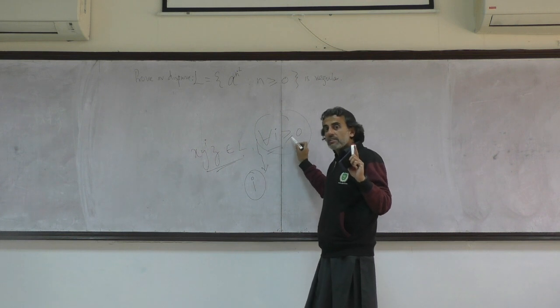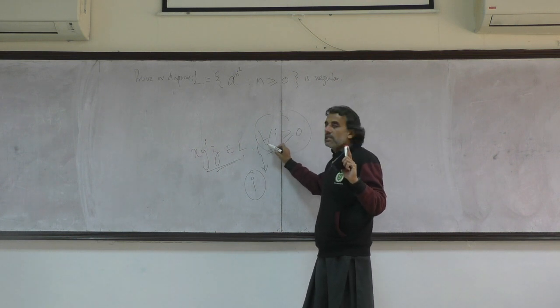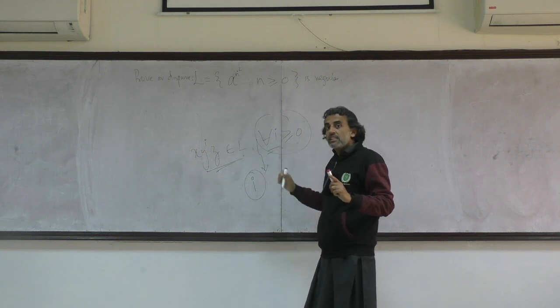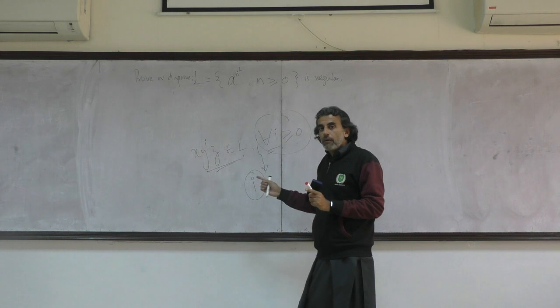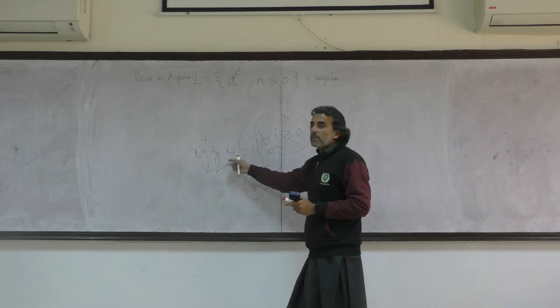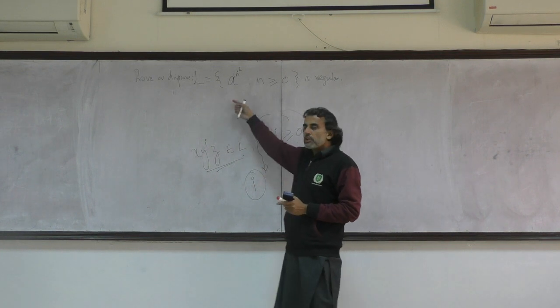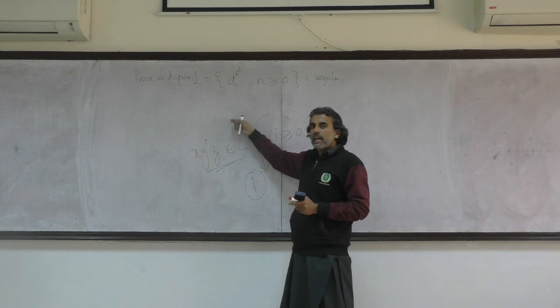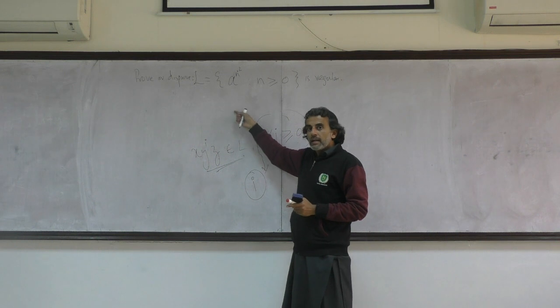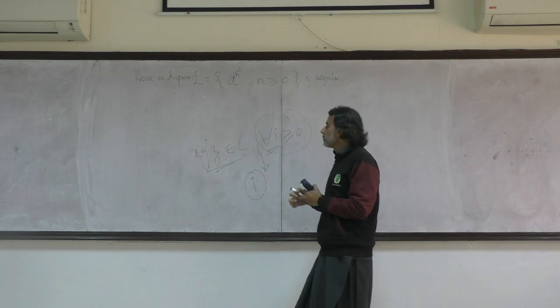If I succeed in finding one i which violates this condition, then that i will make the whole statement false. Why? Because if it is regular, it has to be true for all i's. And if I find one i which makes it false, then the entire statement is false. So my assumption that I was applying the pumping lemma on a regular language is not correct. So there will be sufficient evidence to prove the language non-regular.